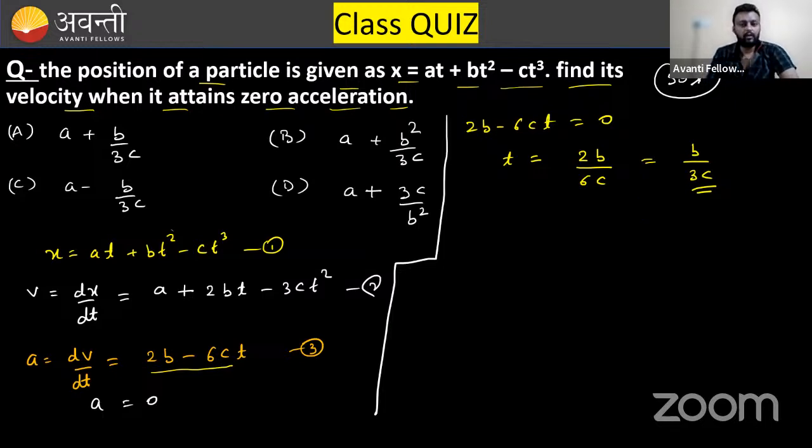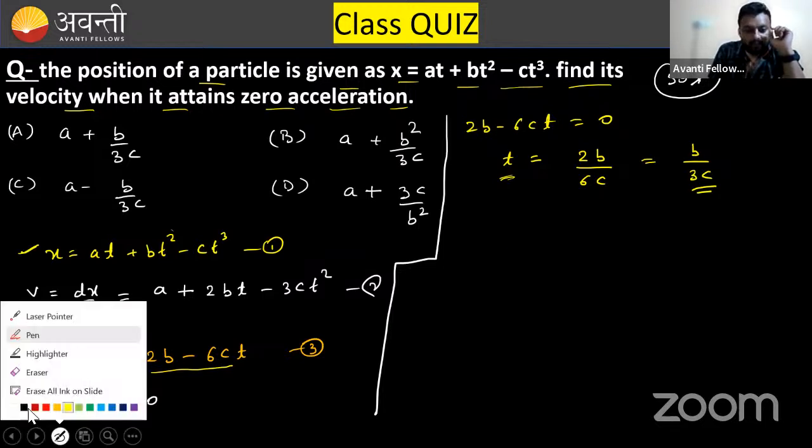Clear? At this time, acceleration is 0, so at this time you need to find the velocity. Just put the value of time in the velocity equation. This is the equation of position, this is the equation of velocity, and this is the equation of acceleration.